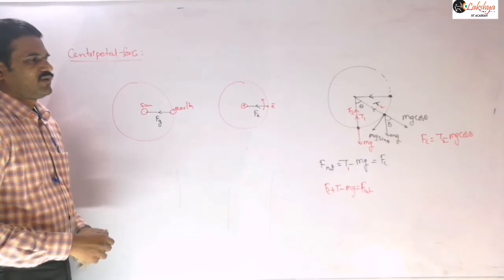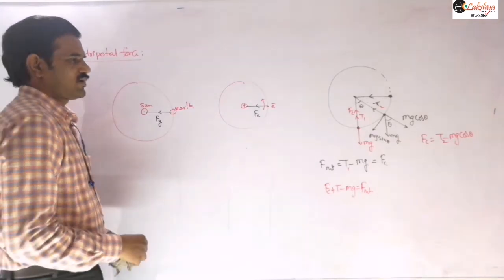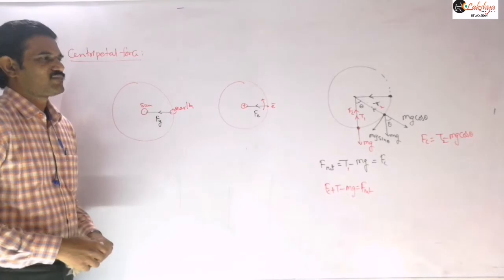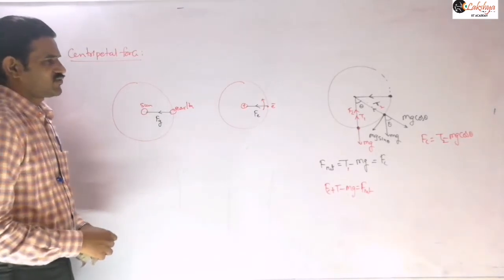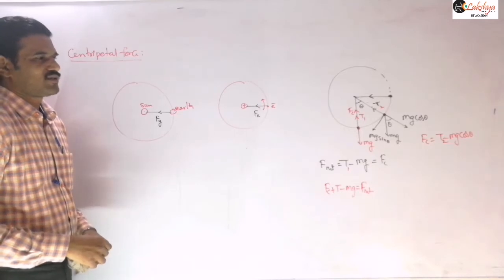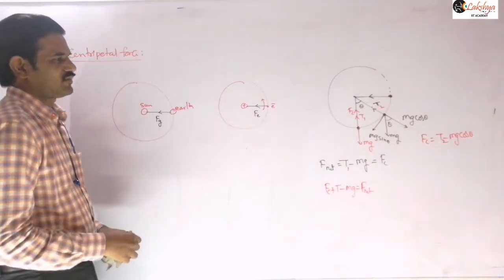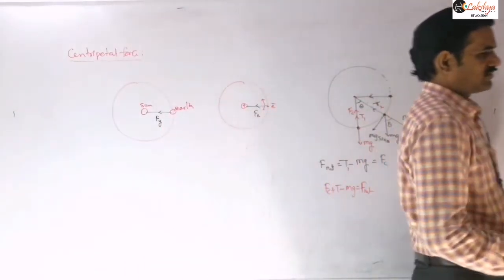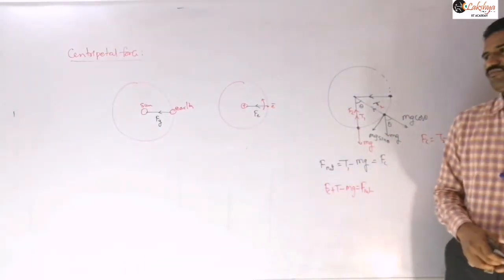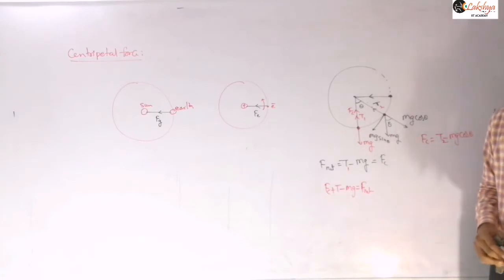According to Newton's law, if acceleration is directed towards the center, then there should be some force directed towards the center.